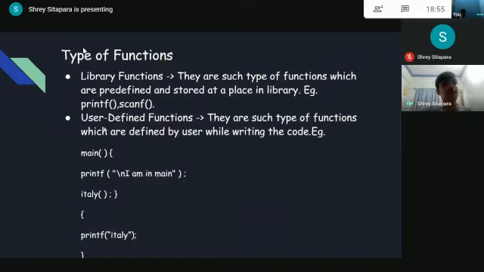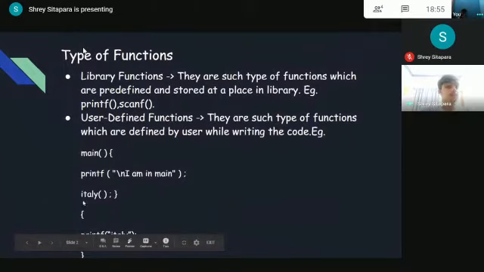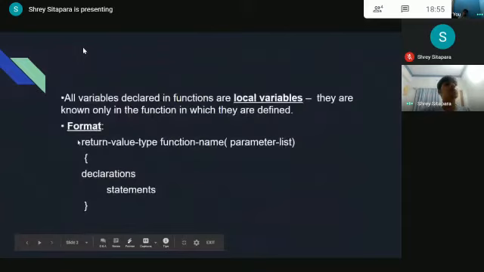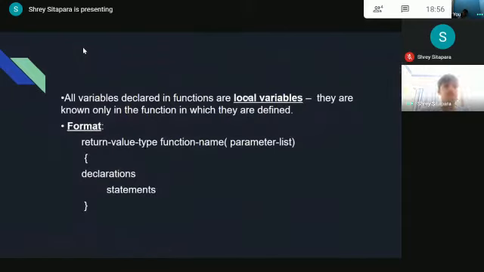Here in the given example, main is the library function or predefined function, as you can see. And here, itly is the user-defined function, as it is defined by the user. A function can be called n number of times in the program. All variables declared in functions are local variables. They are known only in the function in which they are defined.